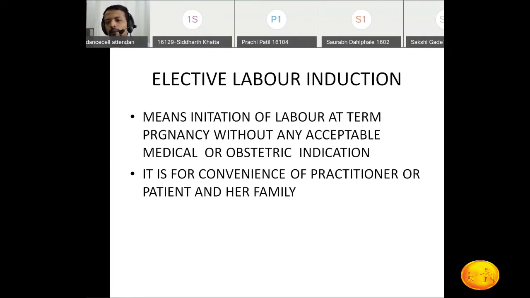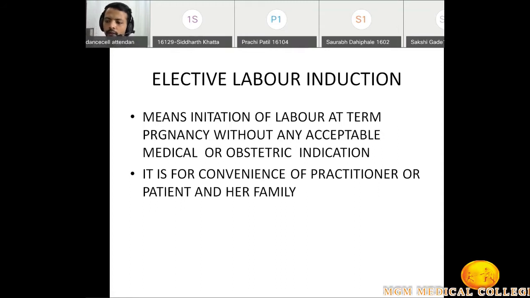In that case, for my convenience, the practitioner's convenience, I will ask that patient, already you are having a term pregnancy, so there is no problem with fetal lung maturity. I will ask that patient and her family what is the convenient time. At that time, we can induce the labor.